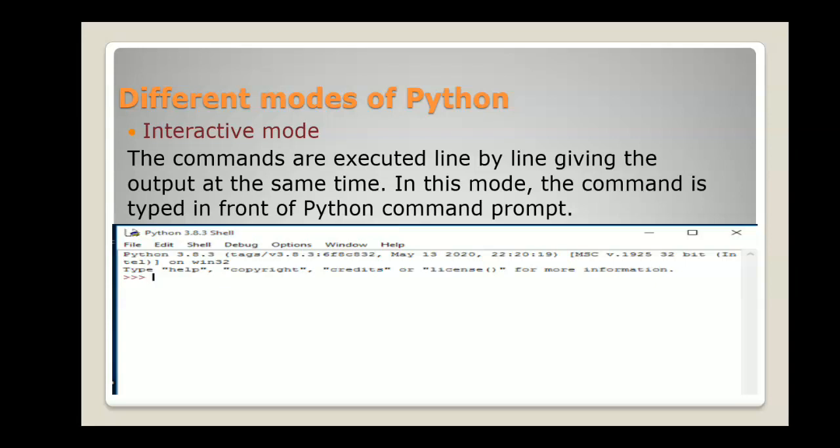When the first statement is executed, it moves to the next statement and gives the output in the immediate next line. We have to type all the instructions in front of the Python command prompt. You can see the three greater-than signs. This is the interactive mode, and these signs are called the Python prompt.